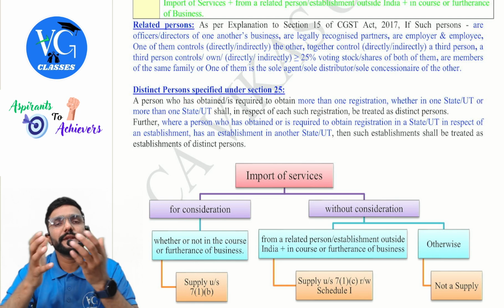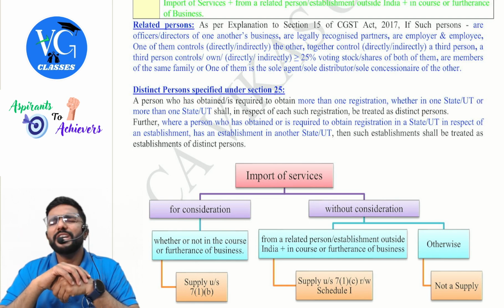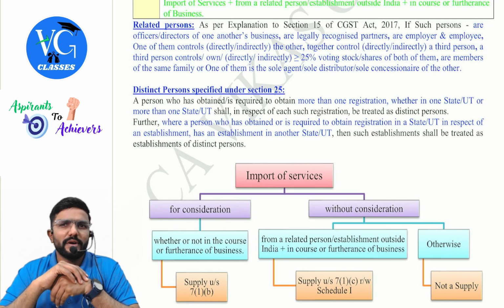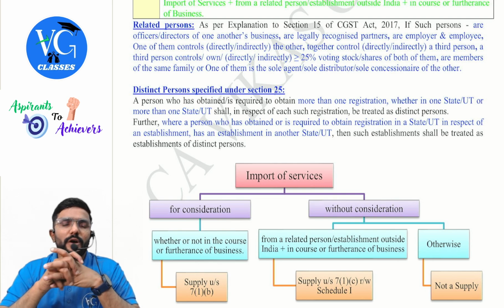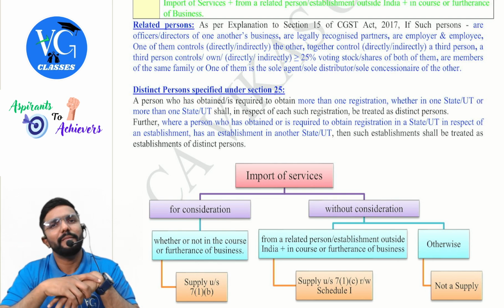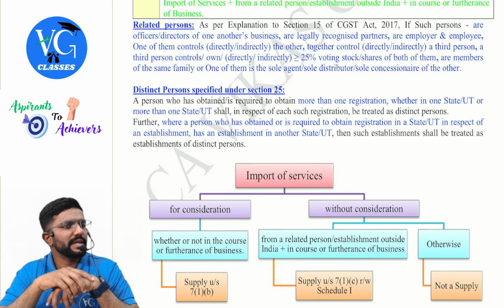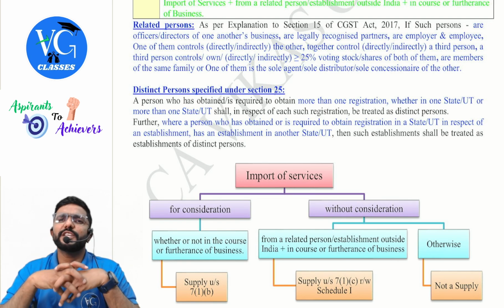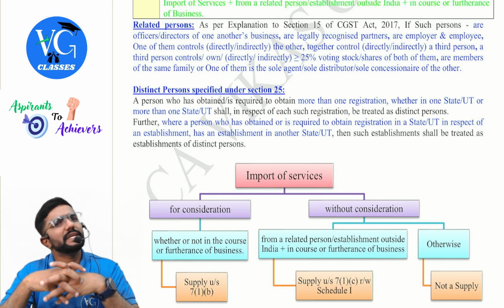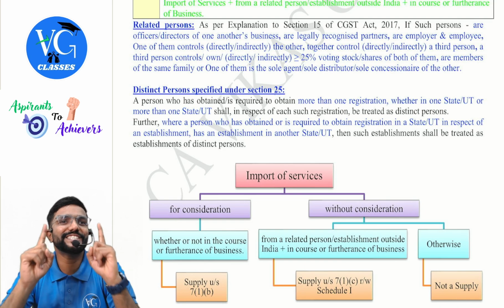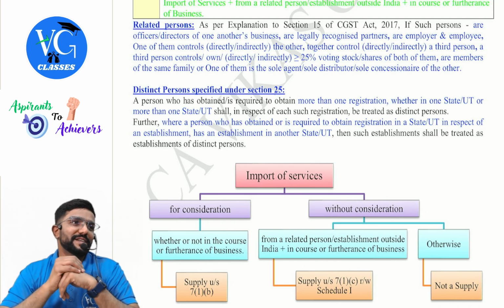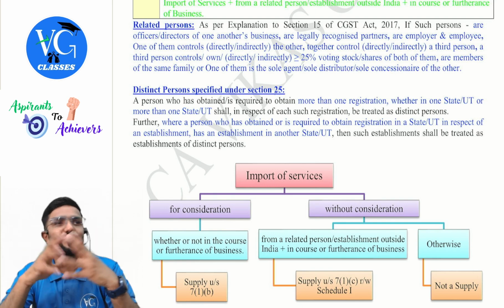Next, sir, within the state, I have multiple branches, or multiple business verticals, different business wings. How many registration I have to take? 1, mandatory. Sir, can I take separate registration for each of my branch or each of my business? Yes, optional for you. But if you take, each registration will be treated as distinct person. If you're ready for it, go for it.